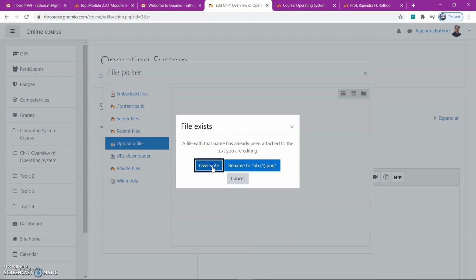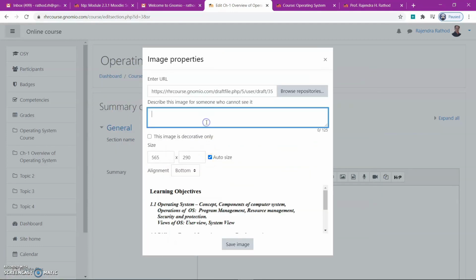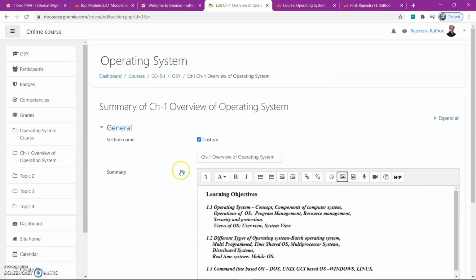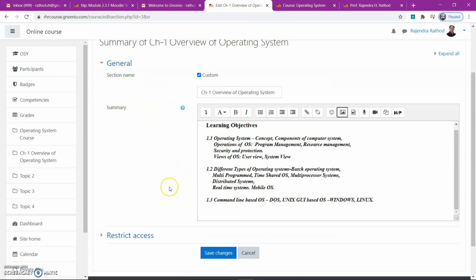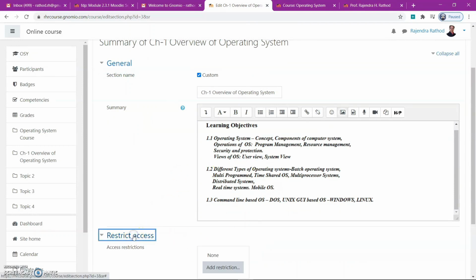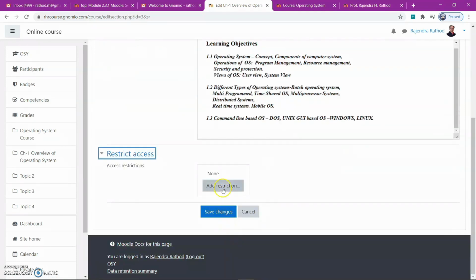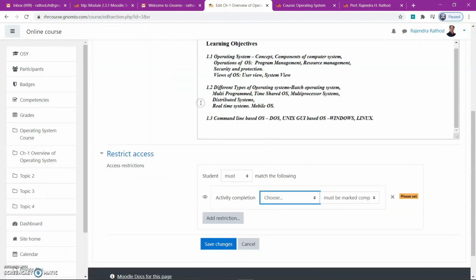Overwrite, yes, overwrite objective, because I already used this one. So learning objective, then save changes. Before that, restrict access, you can use this restrict access. When should this be available? This will be available after the reading of the course outcome by the student, and then save changes.